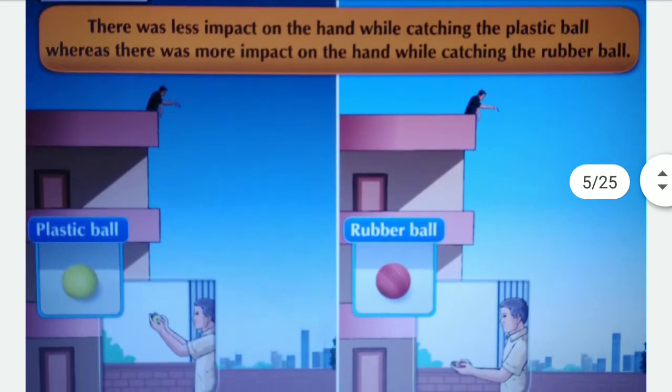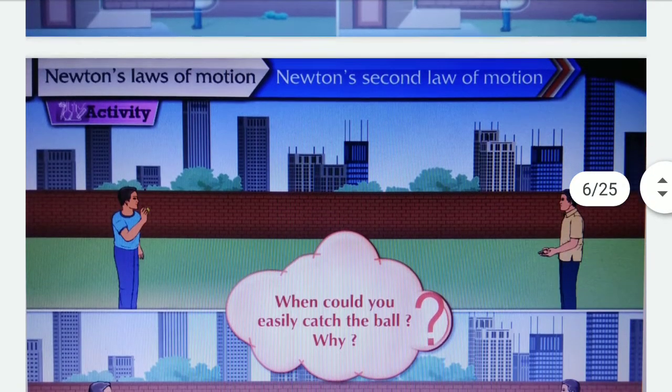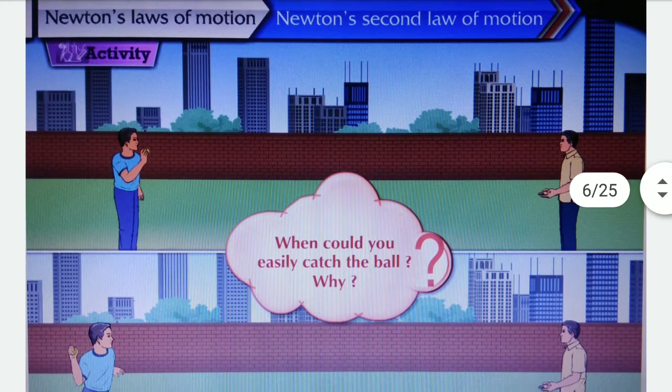There was less impact on the hand while catching the plastic ball, whereas there was more impact on the hand while catching the rubber ball. When could you easily catch the ball and why?